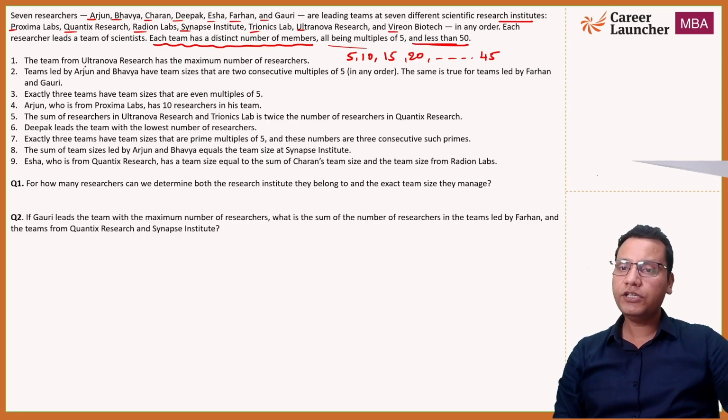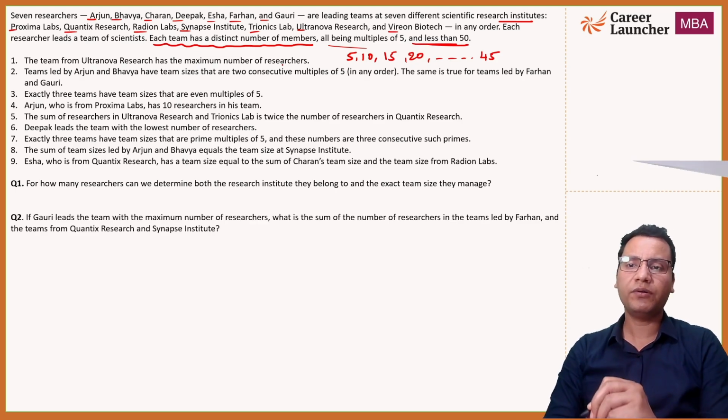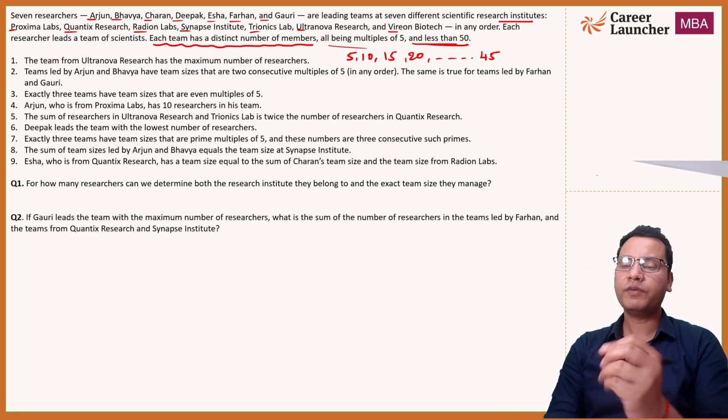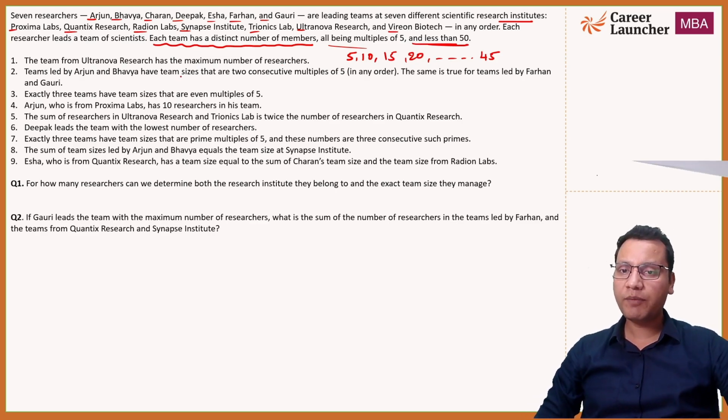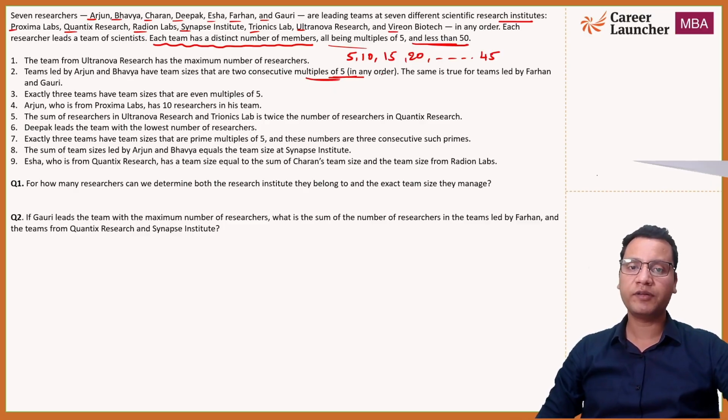The team from Ultranova Research has the maximum number of members. Okay, so a straightforward piece of information. Second, the teams led by Arjun and Bhavya have team sizes that are 2 consecutive multiples of 5. Now we have understood what multiples of 5 mean, okay? And the same is true for the teams led by Farhan and Gauri.